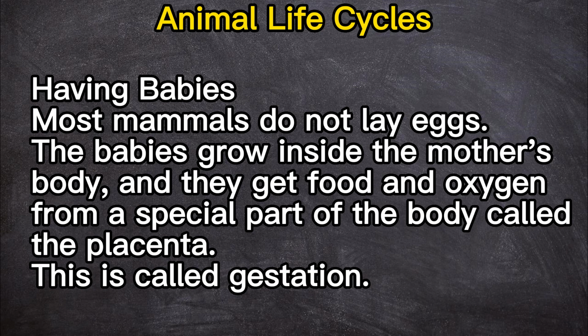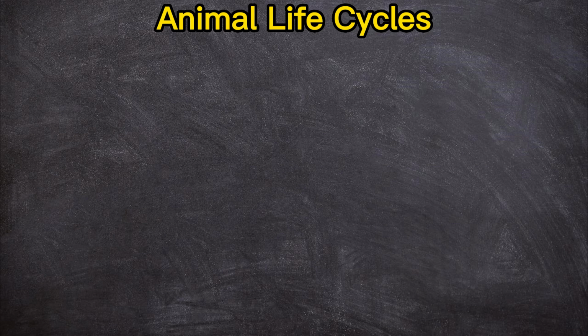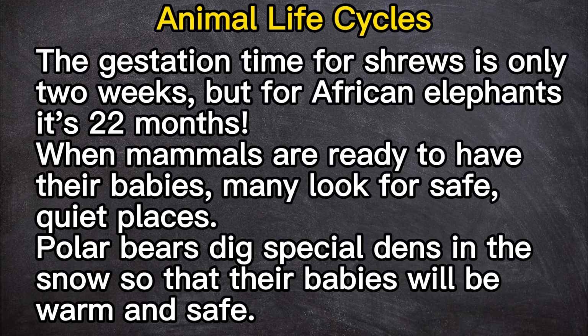Having babies. Most mammals do not lay eggs. The babies grow inside the mother's body, and they get food and oxygen from a special part of the body called the placenta. This is called gestation. Discover. The gestation time for shrews is only 2 weeks, but for African elephants, it's 22 months.